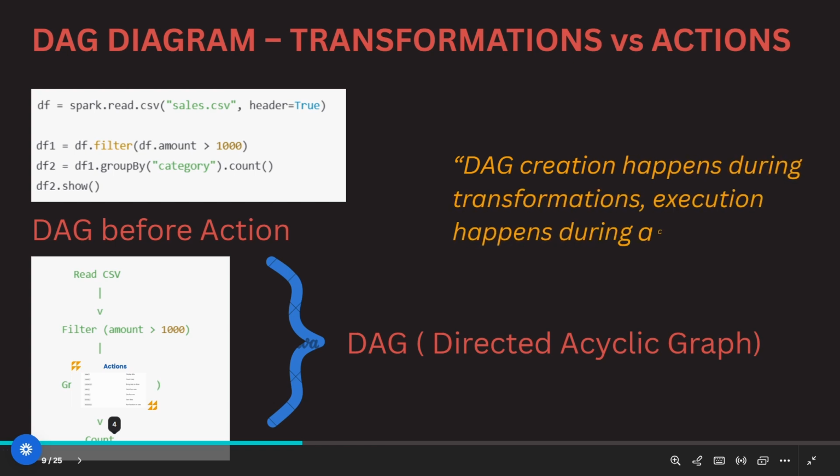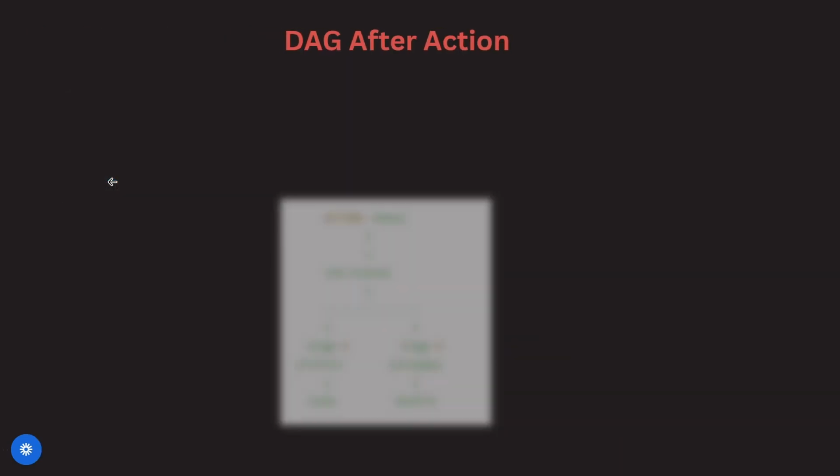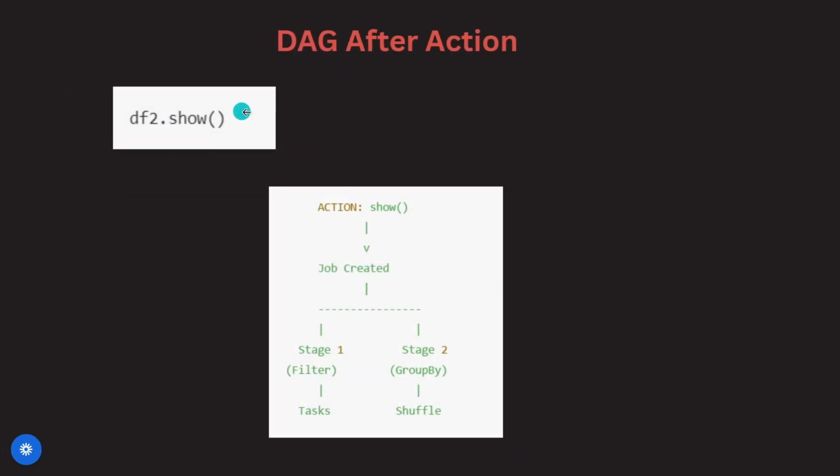DAG creation happens during the transformations. Execution happens during the action. So before action, only transformations happen. Spark has created a DAG. It knows what to do, but it hasn't started the execution yet. DAG after action.